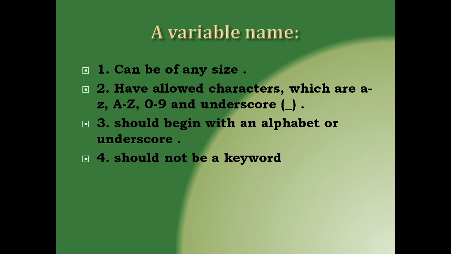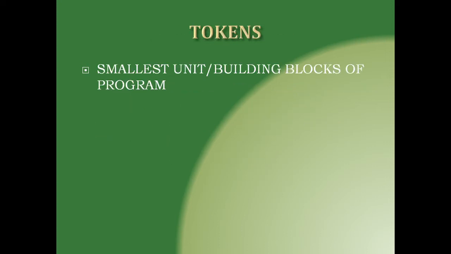So when we are talking about a program, it is built from smaller units, and if we talk about the smallest unit of a program, then the token is known as the smallest unit of a program. These are the building blocks of a program. So we have various types of tokens. One of the tokens we have already discussed, that is our variable. We are going to discuss some other tokens. Basically these are known as the smallest unit of a program. Using these tokens we can write our complete program.